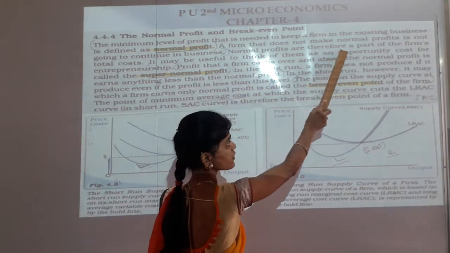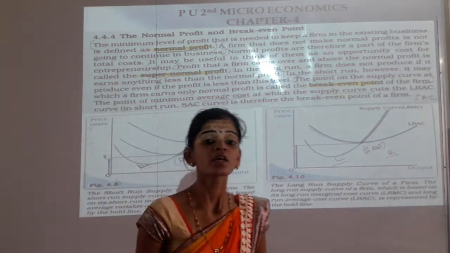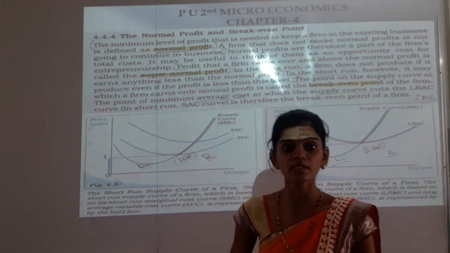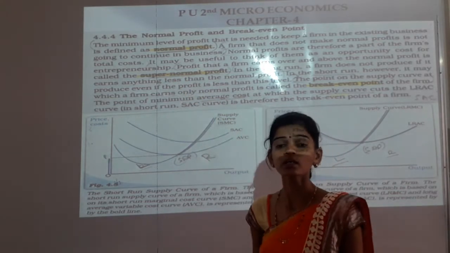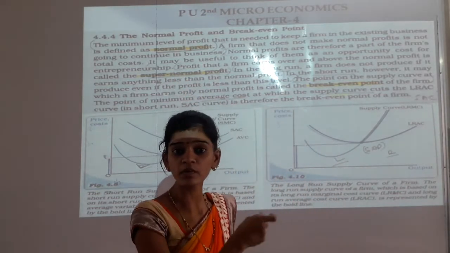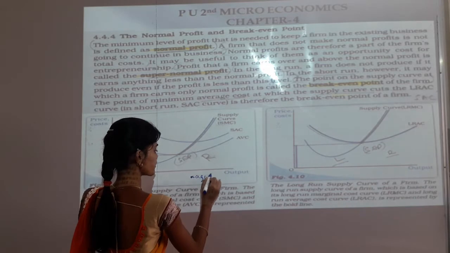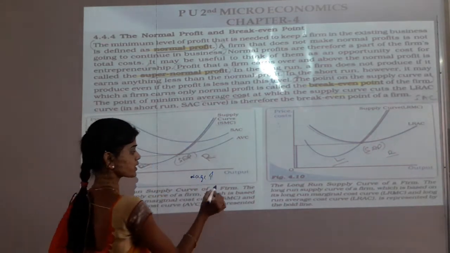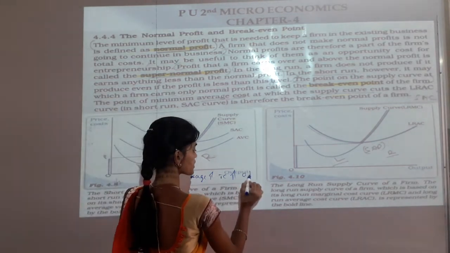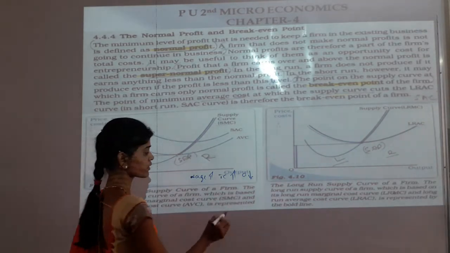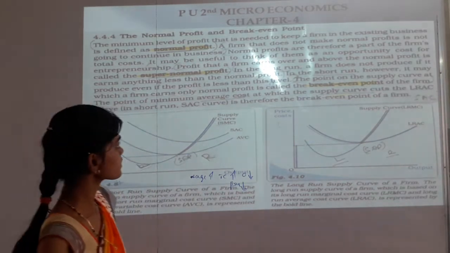Normal profits are therefore a part of the firm's total cost, we say. So total cost here means raw materials or labor wages, capital interest we pay, that is also included in the total cost of the firm. So if the total cost increases, then the profit will decrease. Suppose the wage rate increases, then our total cost also increases. So when total cost increases, output decreases. If output decreases, our profit will decrease.